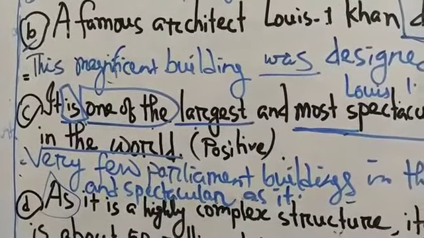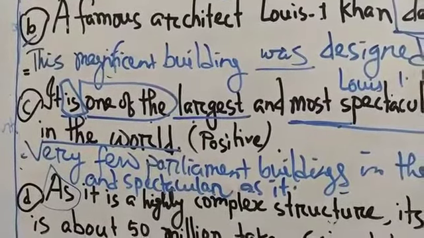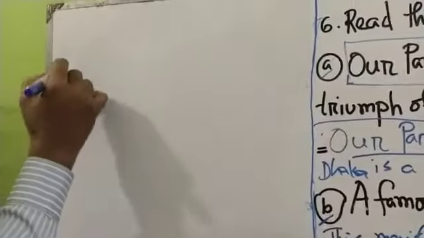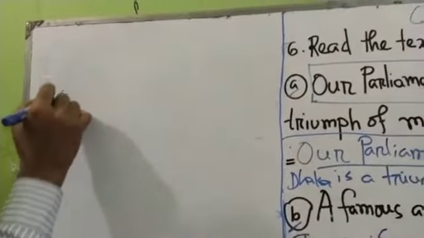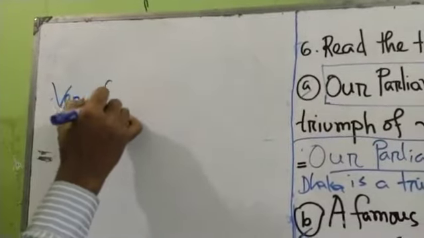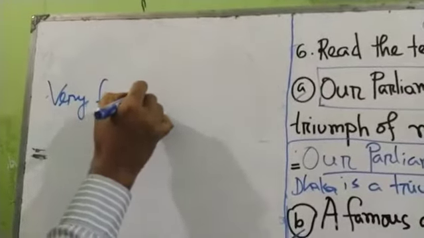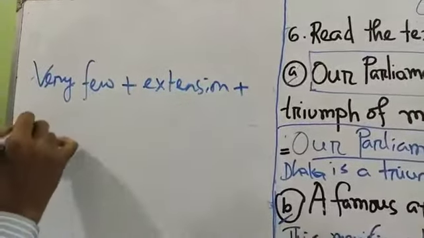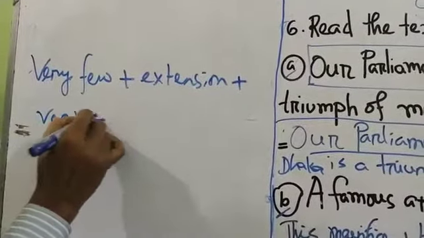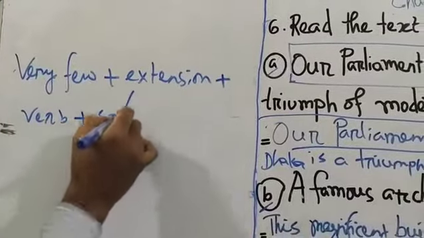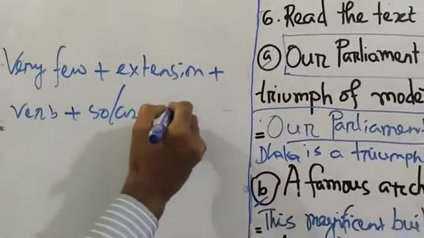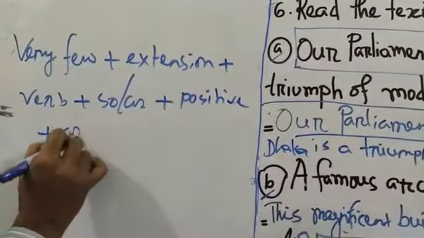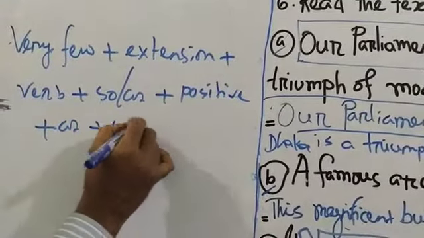To make it more understandable, let us see the structure of positive degree. Very few plus extension and then verb, and then according to the rule so or as, and then positive form, then as, and then subject.